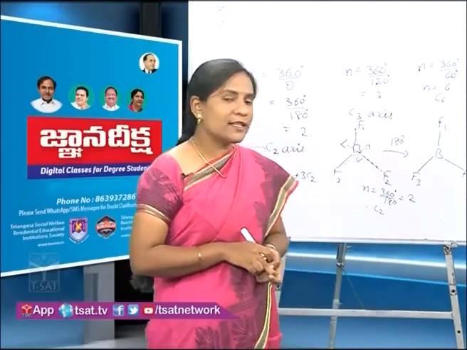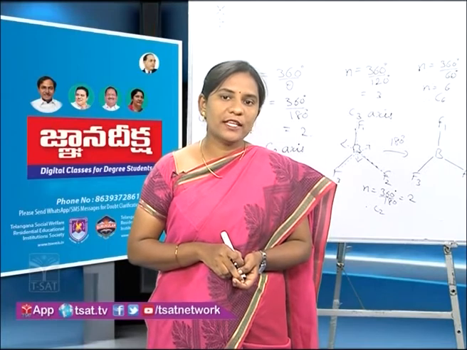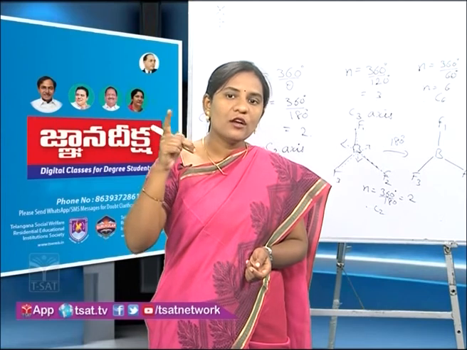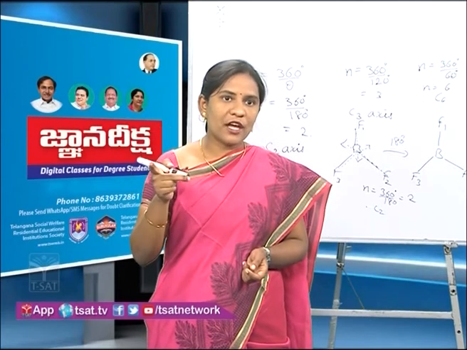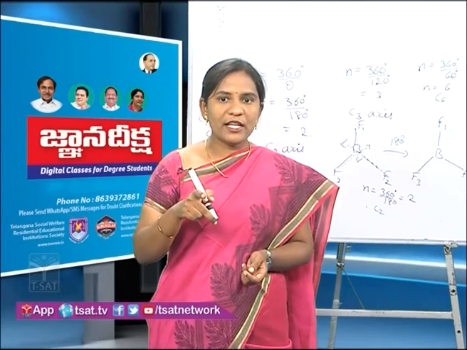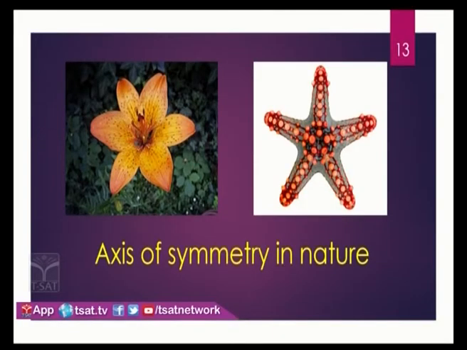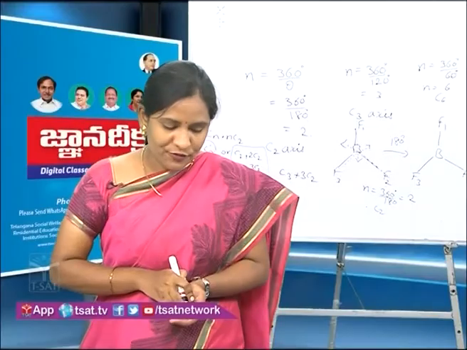One more type of axis of symmetry element is also present in the starfish. If we pass an axis through one of the arms of the starfish and rotate, we get an equivalent structure. So C5 plus 5C2 axes of symmetry elements are present in the starfish. C5 plus 5C2. So this is about the axis of symmetry element.